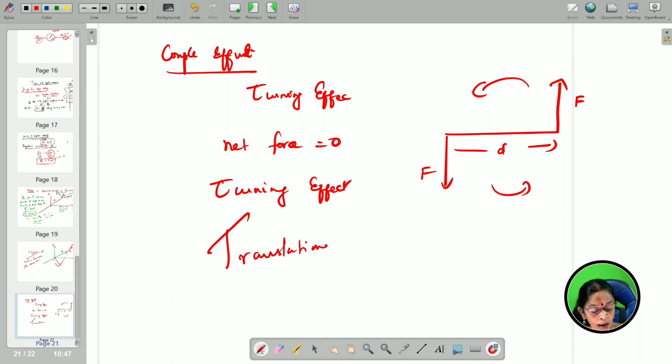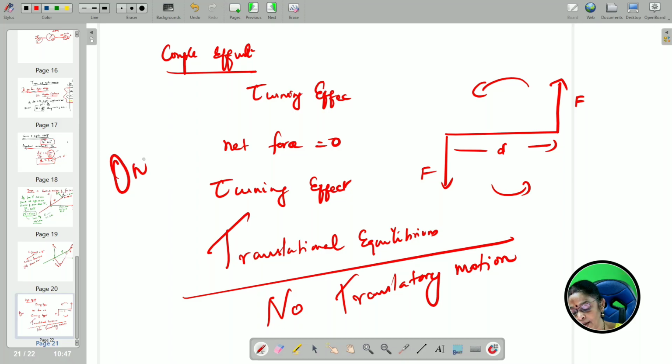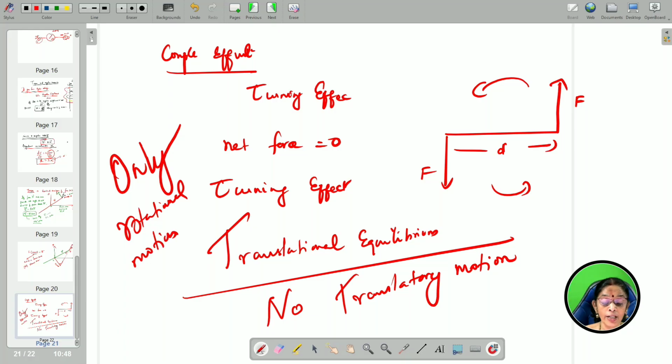Why is it called translational equilibrium? Because it does not undergo any translatory motion, only turning effect, rotational motion. No translation motion, only rotational motion, therefore it is called translational equilibrium.